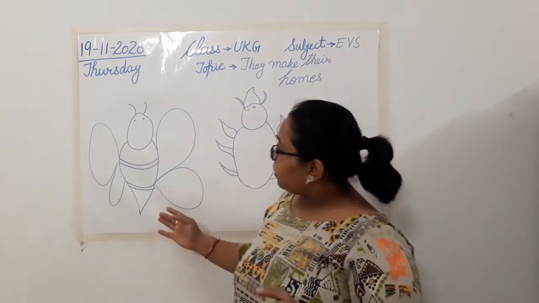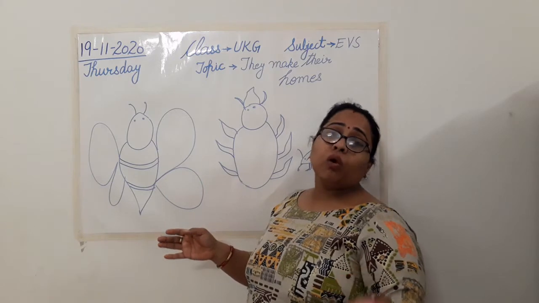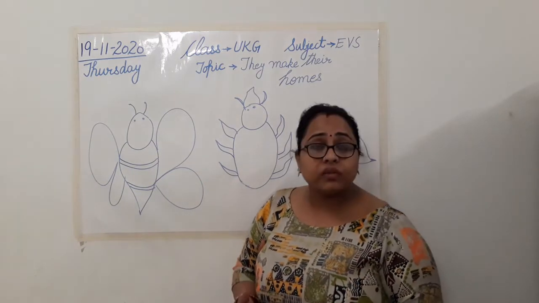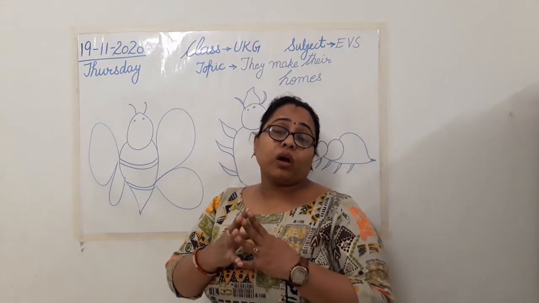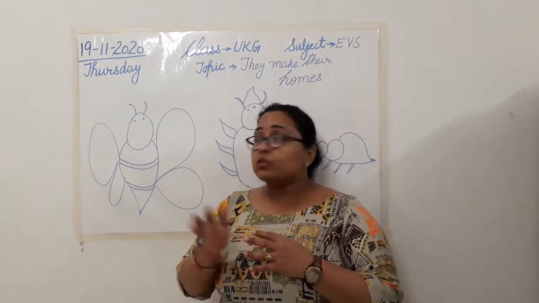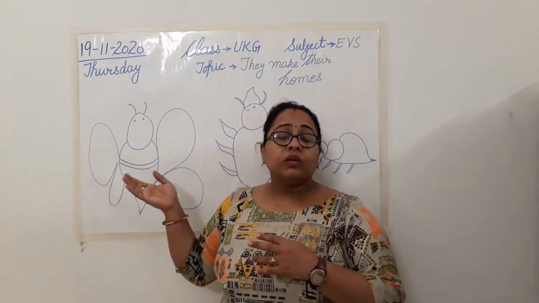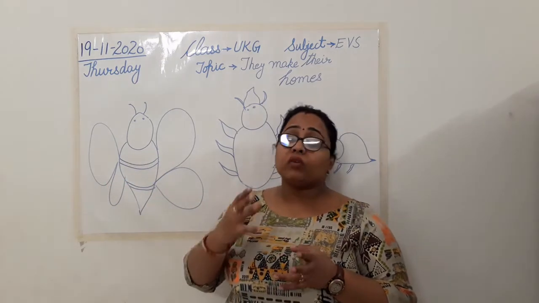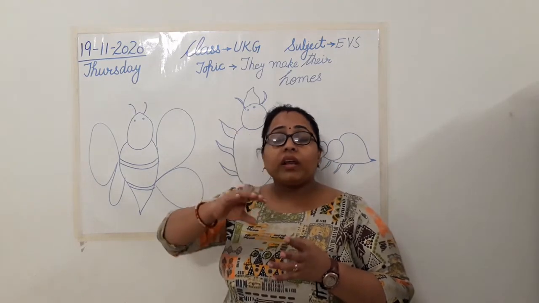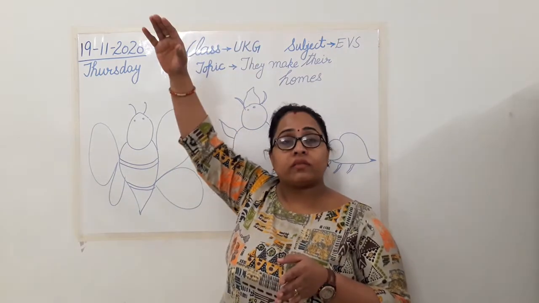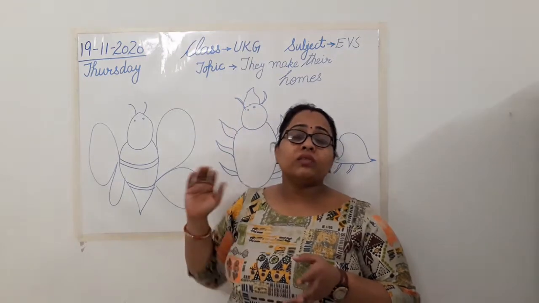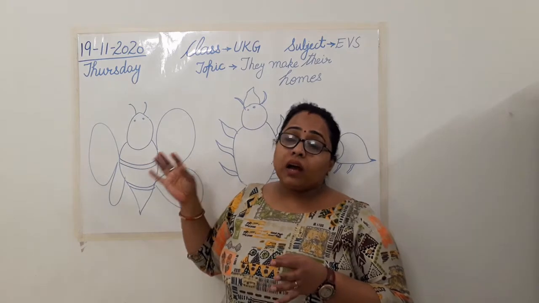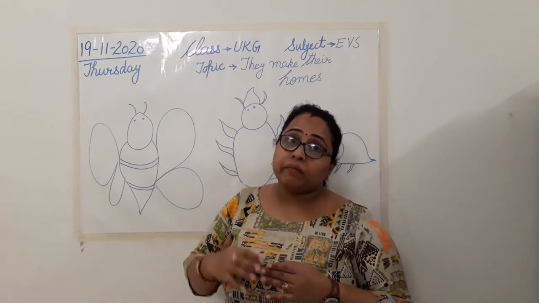Then comes the honeybee. You all know these honeybees, they make their own hives. जो उनके छत्ते होते हैं, जिसको हम बोलते हैं मधुमक्खी का छत्ता. So who is a honeybee? मधुमक्खी. I have told you also that wherever they find huge buildings, वो top roof पे बनाते हैं so that nobody can touch it, nobody can harm them. So these honeybees make their hives themselves.